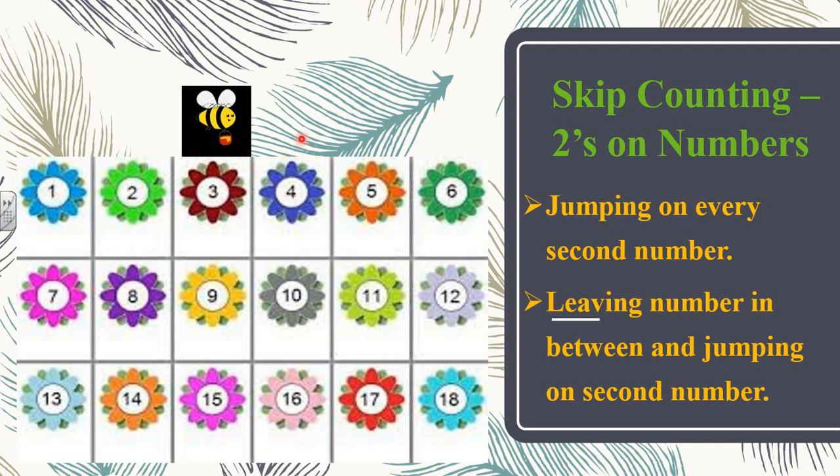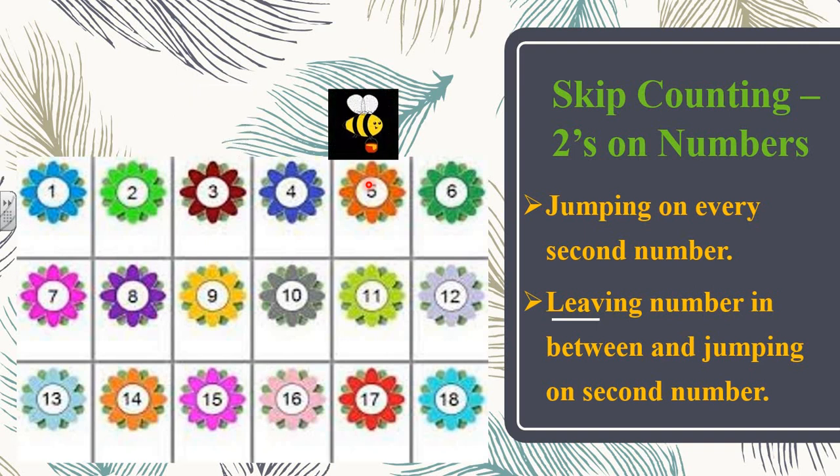So 1 and 2. The second number is 5. That is 5. So let's see, is she moving or not? Yes, she's moving. She's jumping, children. Now from 5, she will move to, come on, tell me. Yes, absolutely correct. She'll move on 7. Smart, my bachas are smart. Very good. Keep it up.